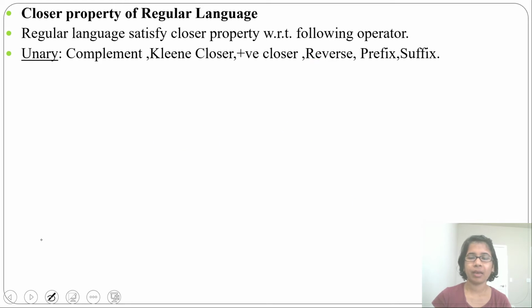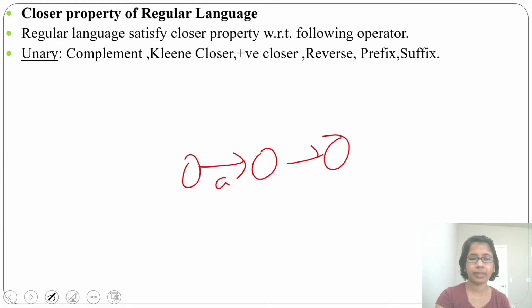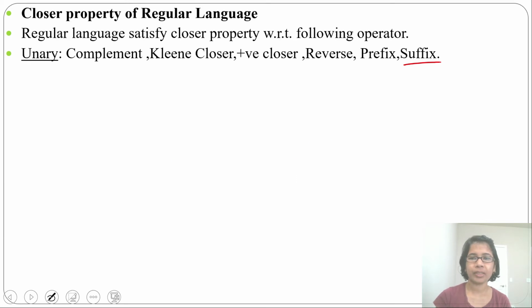Next prefix, how to find prefix? Just change all states to final states. Suppose it is for accepting AB, then for finding prefix, just change all states to final states. If one language is regular, then its prefix is also regular. If one language is regular, then its suffix is also regular.